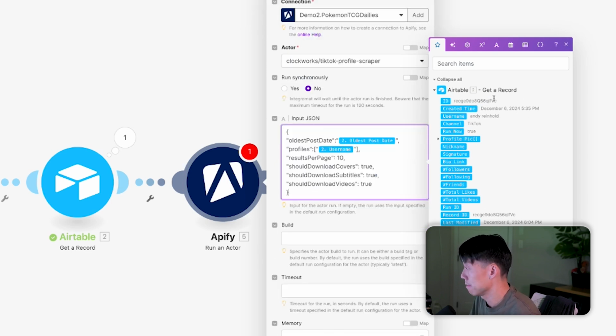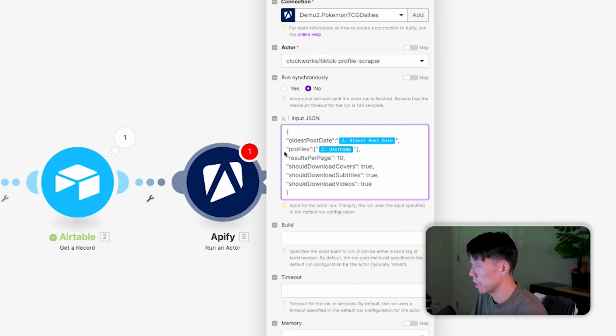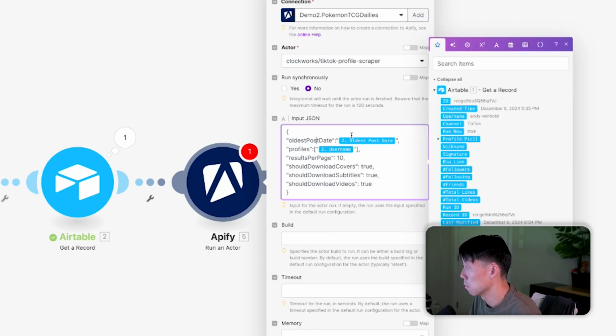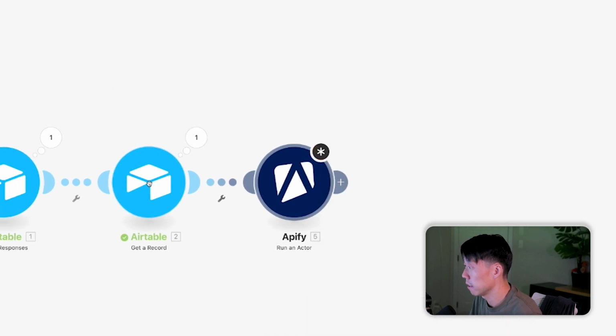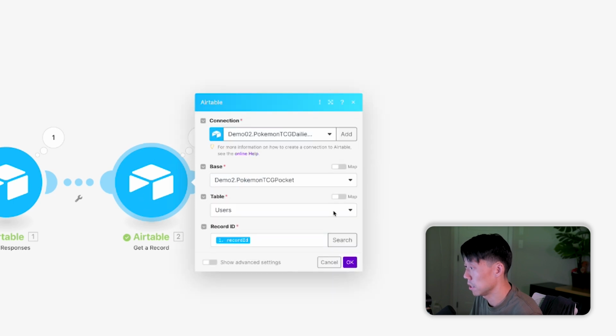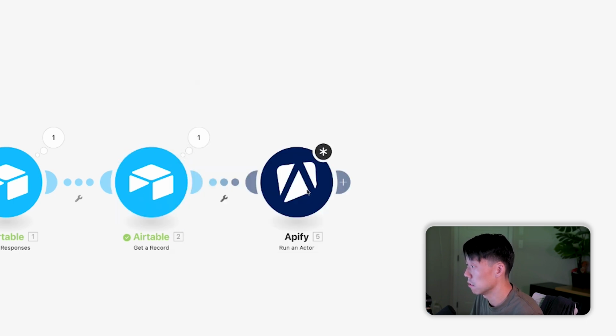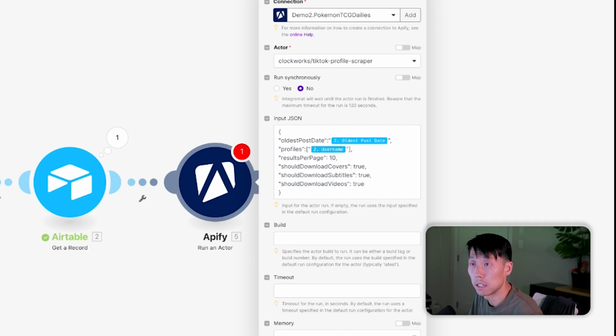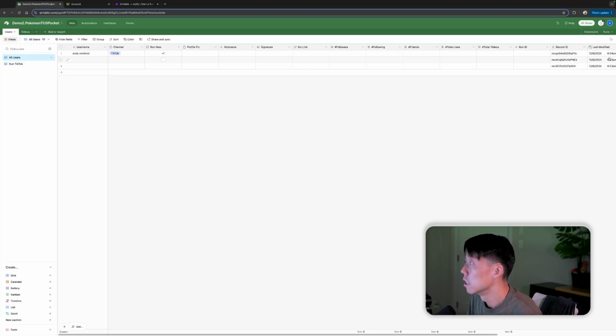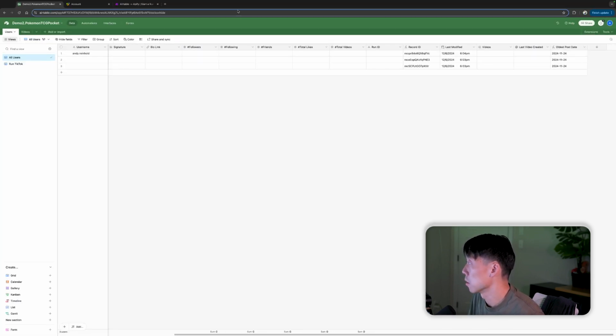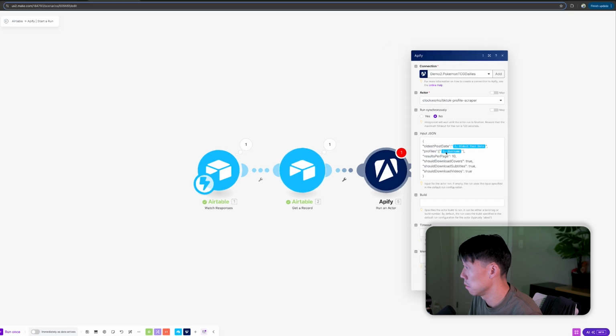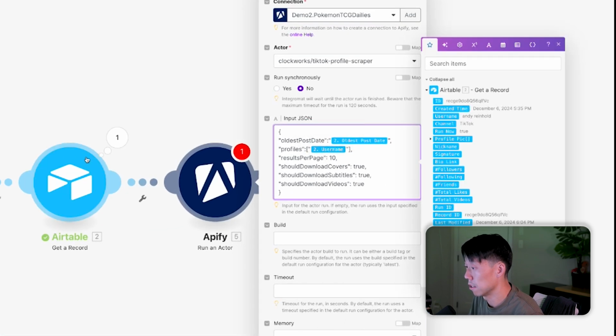My copy paste carried over a few things, so let me explain what's happening here. We're going to grab the oldest post date we got from Airtable, and let me actually show that here. So, oldest post date, and the profile we're going to grab from this record as well, from the username.